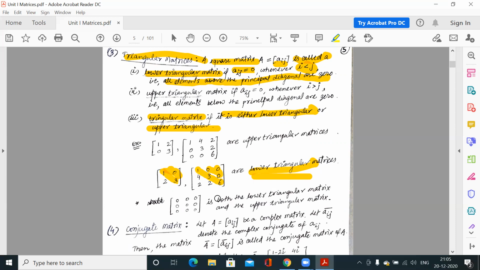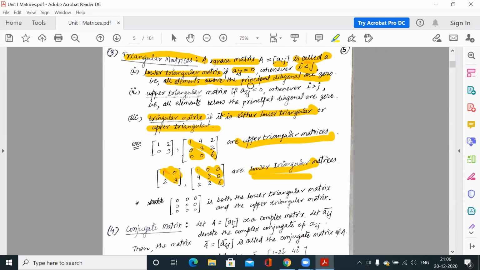Clear? And for these matrices, this is the principal diagonal. You observe that all the elements below the principal diagonal are 0. So we say this is an upper triangular matrix. Clear?